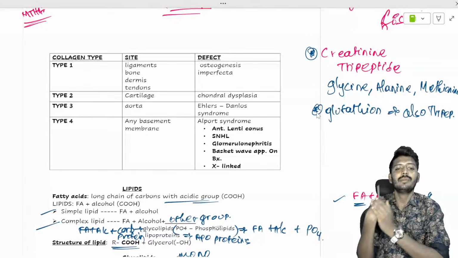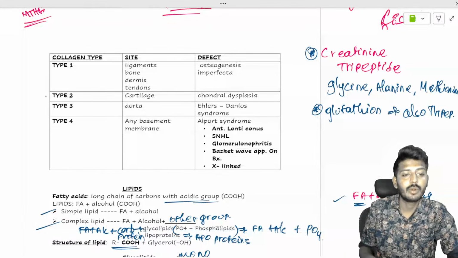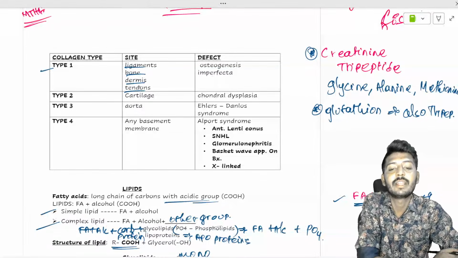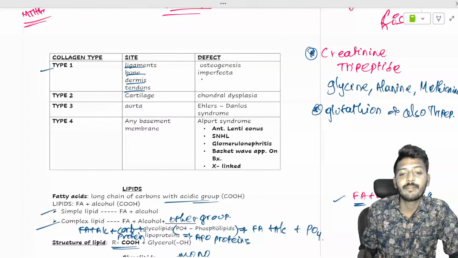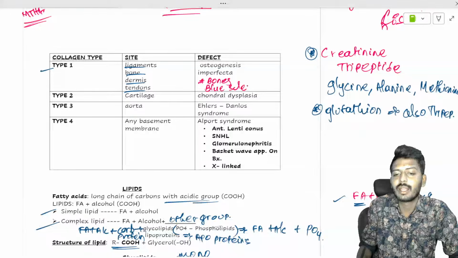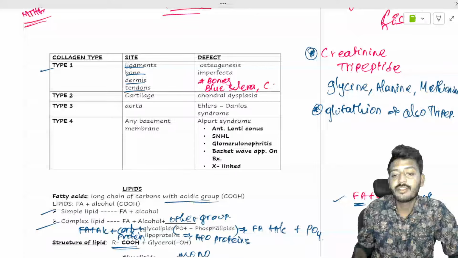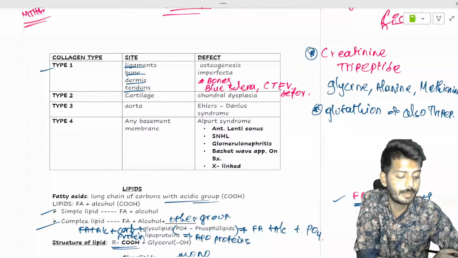Let's talk about the structural protein, collagen. Type 1 collagen is located in the ligaments, bone, dermis and tendon. A type 1 collagen genetic defect leads to a disease called osteogenesis imperfecta, where multiple fractures of the bones can be seen. There will be blue sclera, and a deformity, congenital talipes equinovarus, CTEV deformity, can be seen in these people.